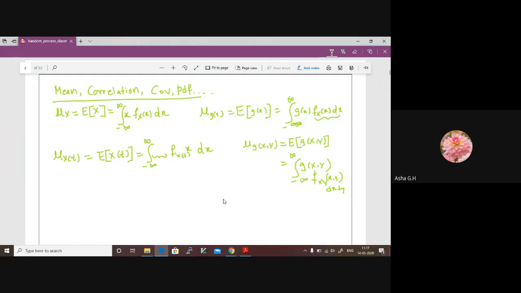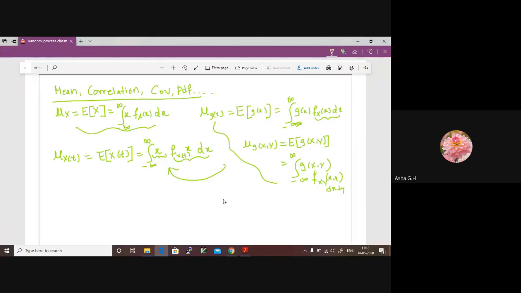Now, based on all these understandings, if you want to write the equation for the mean or expectation of the random process, we will just call it x now. When we write it in equation, this is a random process and this is the PDF associated with the random variable. This is the equation for mean. I think this is clear. If there is any doubt, let me know. We will discuss mean.